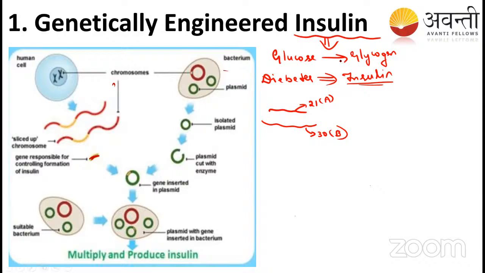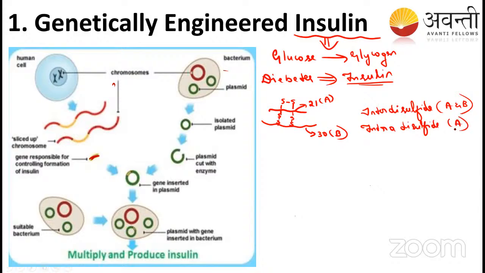Then what is there between the A chain and the B chain? There will be a disulfide bond between the A chain and the B chain. That we call the interchain disulfide bond. And there is also a disulfide bond within the A chain, which is the intrachain disulfide bond, where intra means within. So this is what we studied in the last class.